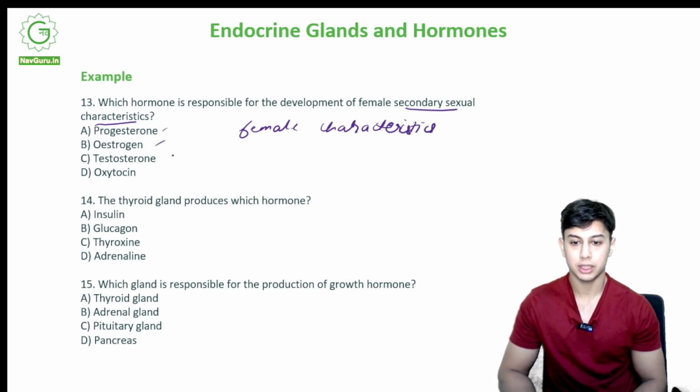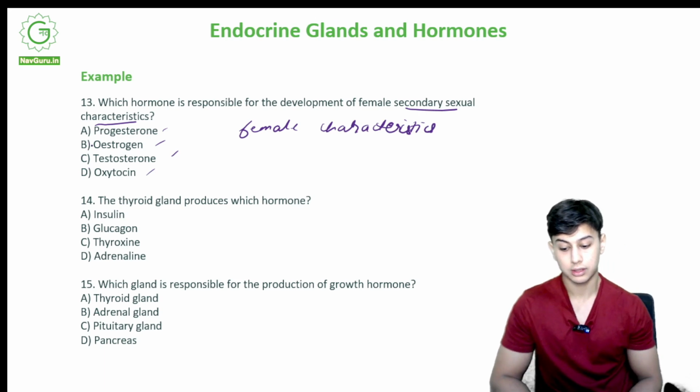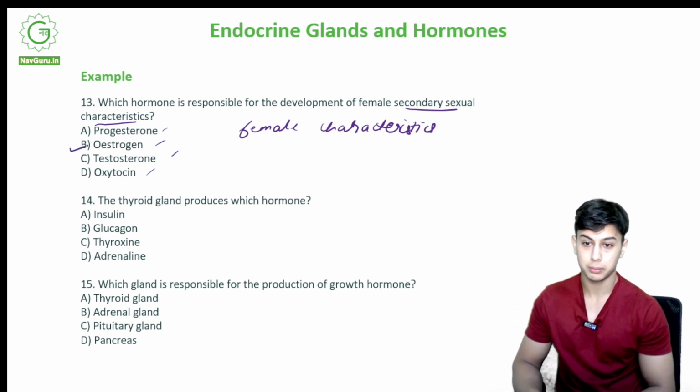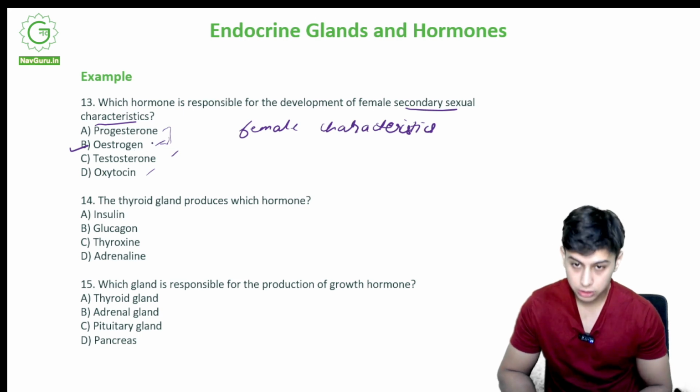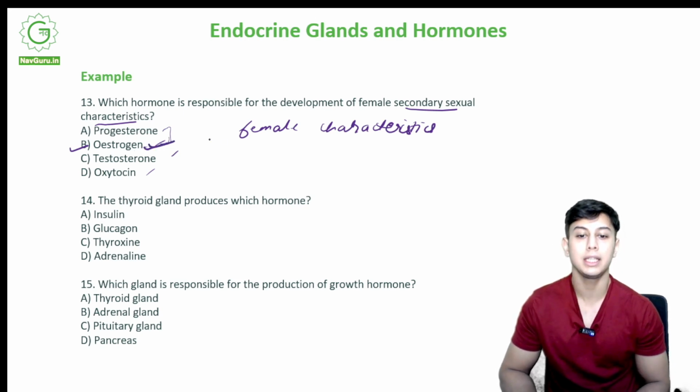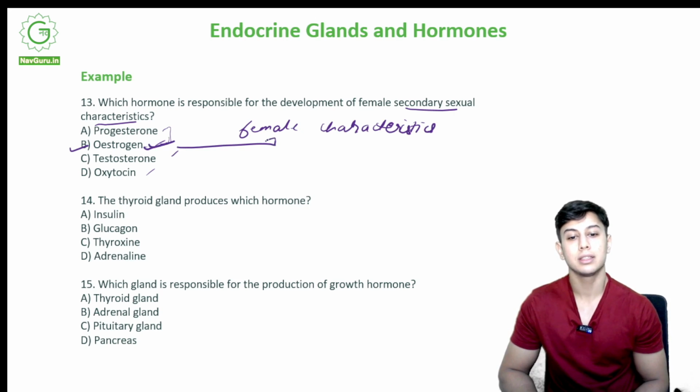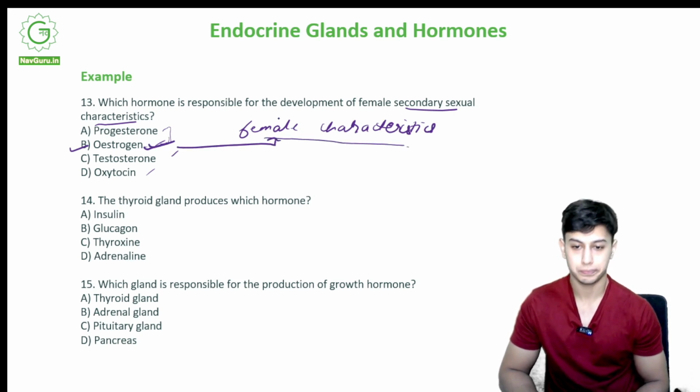Progesterone, estrogen, testosterone, oxytocin. It is B, estrogen. Both progesterone and estrogen are produced, but estrogen is what majorly directs the female characteristics.